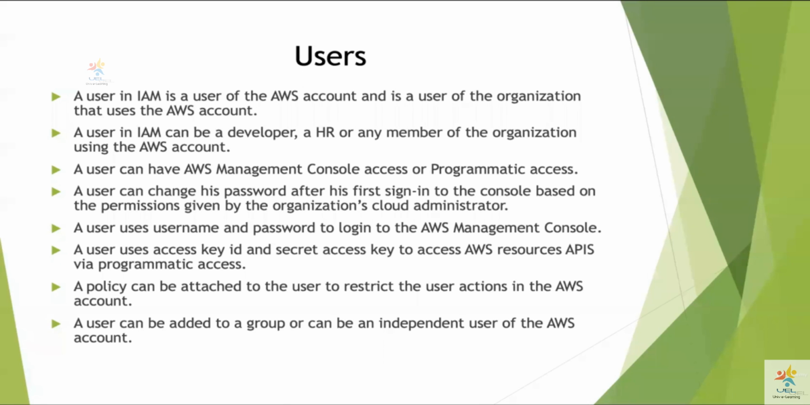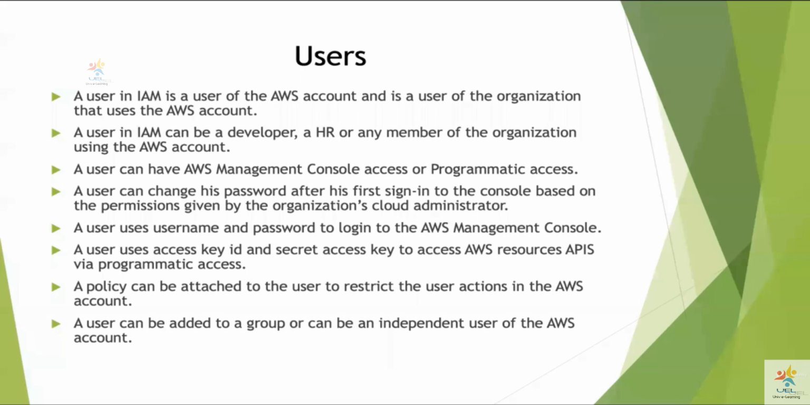A user can have two types of access. A user can have a management console access, and at the same time, the user can also have a programmatic access. So the management console access is what we saw last week. Management console access is nothing but logging into the AWS console as an IAM user or as a root account user. Programmatic access is something that you use to interact with the AWS services and resources by providing access key ID and secret access key to access the AWS APIs.